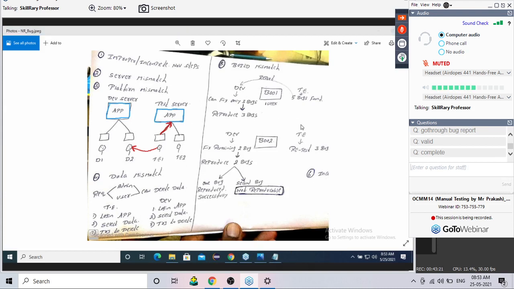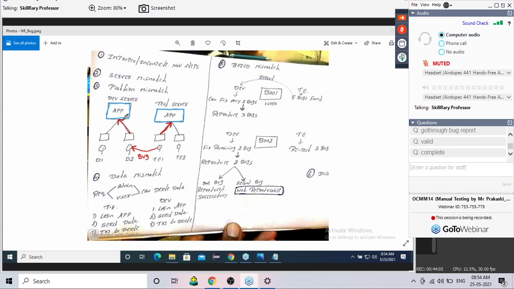Now my question is, can it happen that once I report a bug, assigning the bug to developer 2, this developer 2 reproduces the bug in the development server? Possible or impossible? When I say he's reproducing, everyone knows: open the application and see whether the bug is there or not. Amit Kumar says impossible. Can you give me the reason why impossible? You are the first person to say impossible. Why?